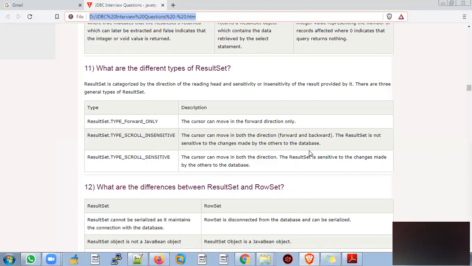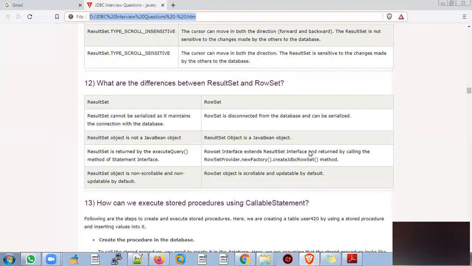What is the difference between ResultSet and RowSet? ResultSet cannot be serialized as it maintains the connection with the database. RowSet is disconnected from the database and can be serialized. A ResultSet object is not a Java Bean object. A RowSet object is a Java Bean object.